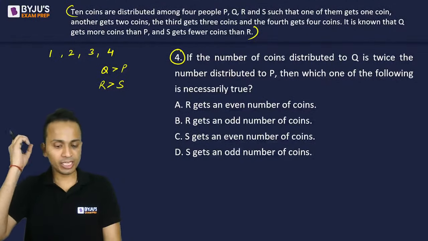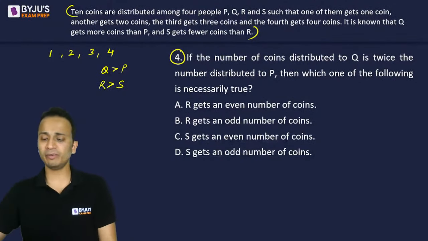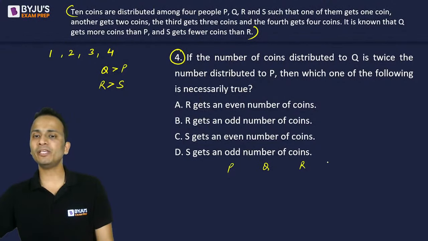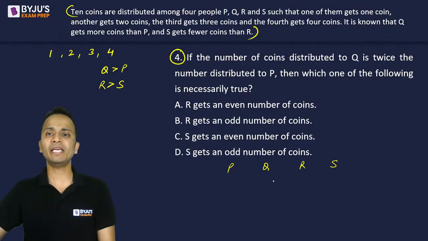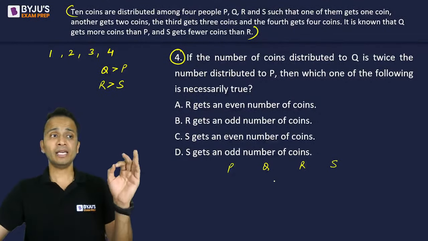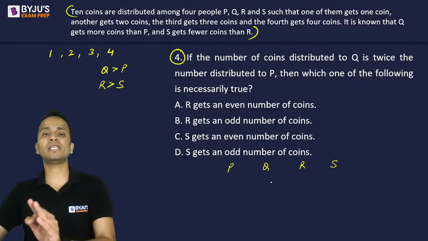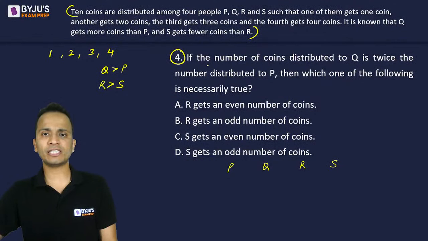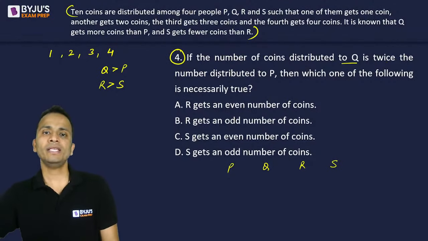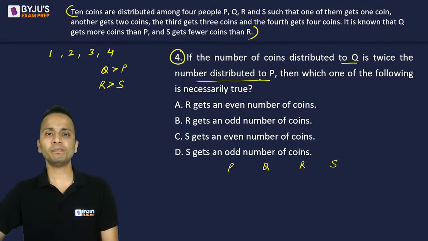Okay, Joydeep has given an answer. Let's see, Joydeep, if this is the correct one or not. So I'll make possible cases for the number of coins that P, Q, R, and S will be getting according to all the conditions that we have in the common set of directions as well as in this question. So this question says that the number of coins distributed to Q is twice the number of coins distributed to P.